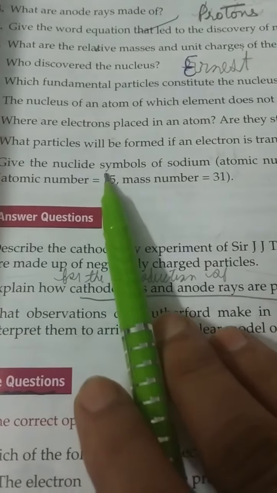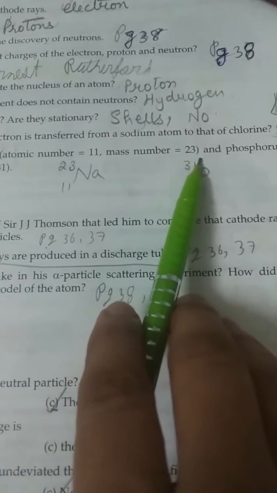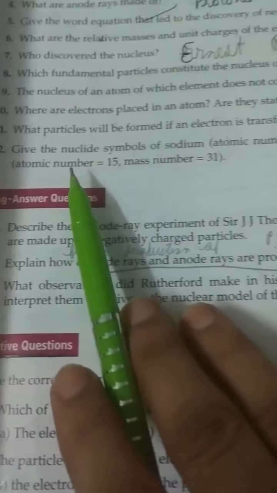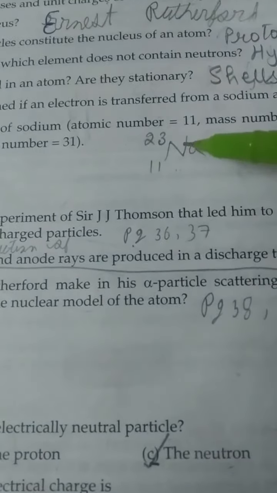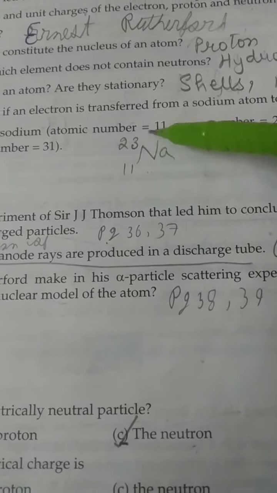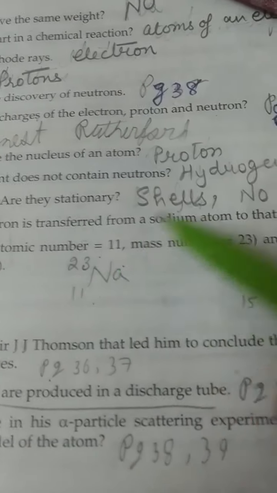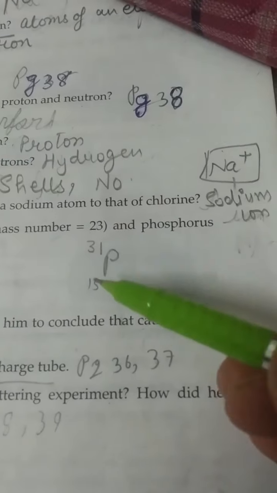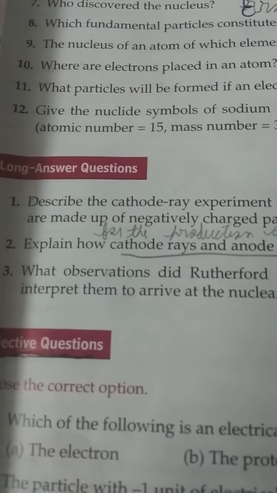12th, give the nuclide symbol of sodium with atomic number 11, mass number 23, and phosphorus, atomic number 15, mass number 31. In this way, you will write the nuclide symbol for sodium, 11 as subscript and 23 as superscript. In the same way, phosphorus, 15 as subscript and 31 as superscript.